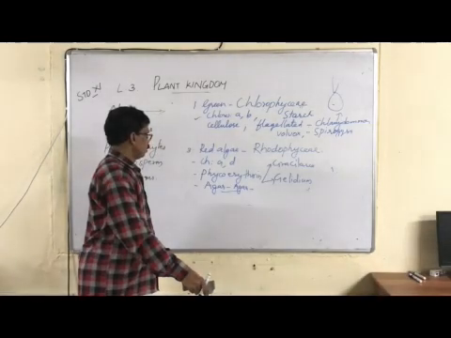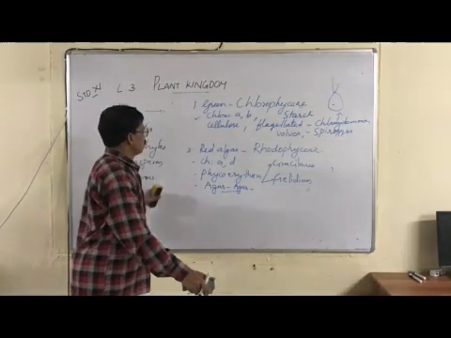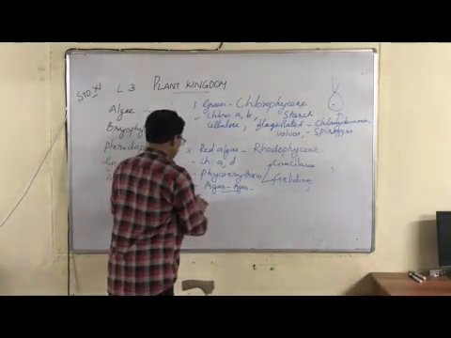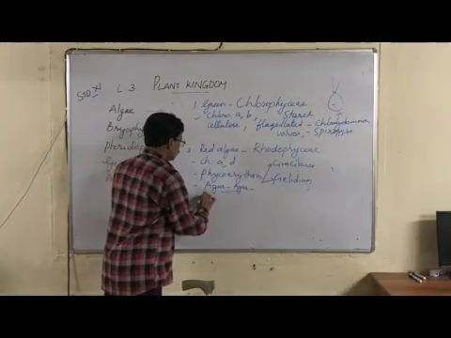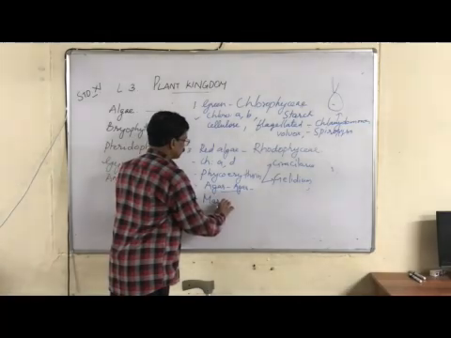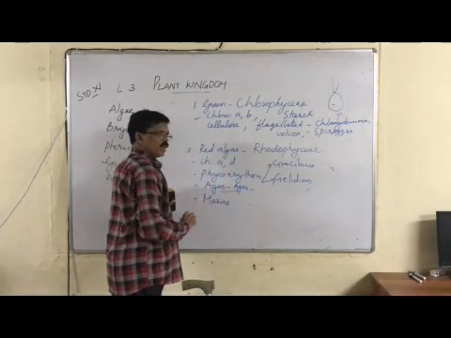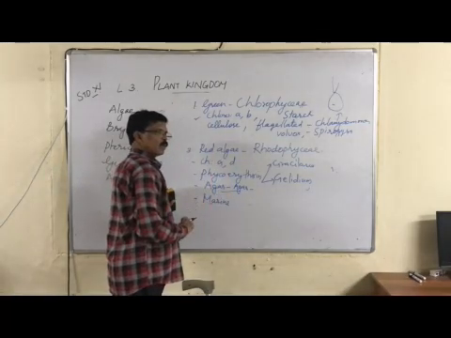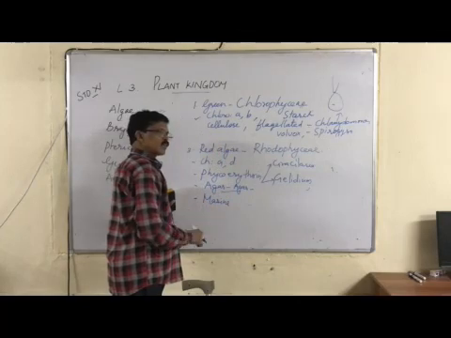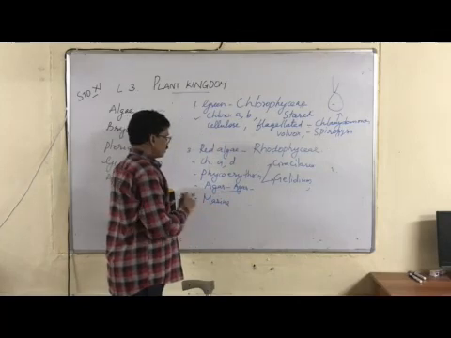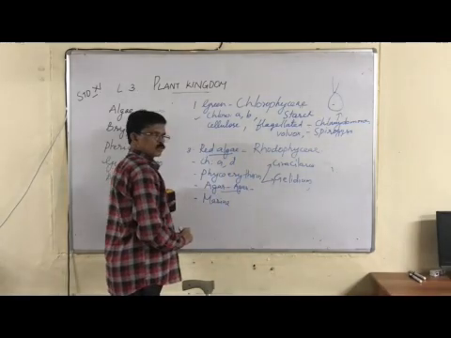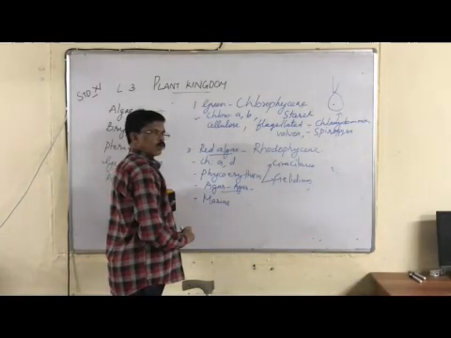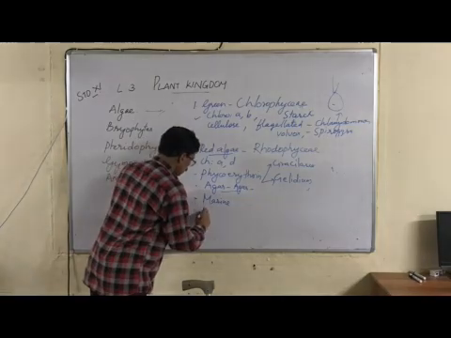So the next important feature, there are very few unicellular forms. They are particularly marine algae. In the first two, green and brown algae, there may be marine as well as freshwater algae. But in the third group, red algae, predominantly they are marine forms. And also most of them are multicellular.